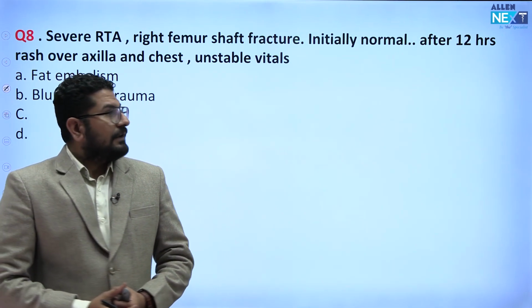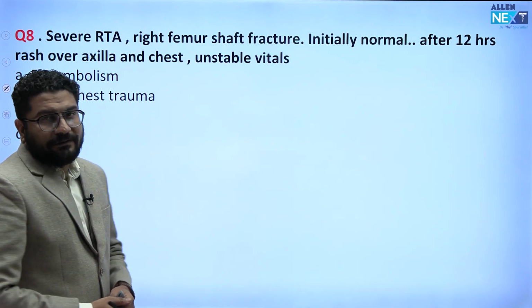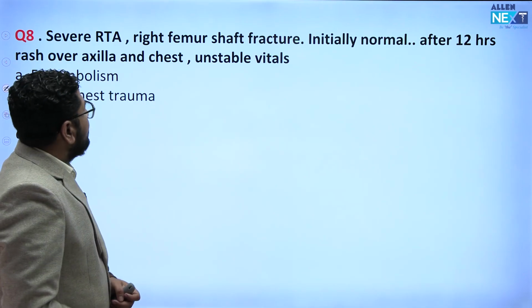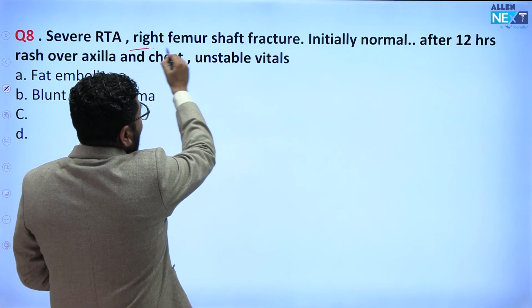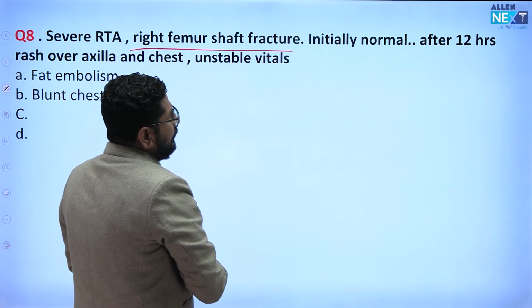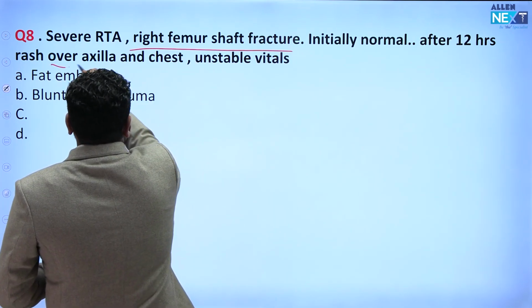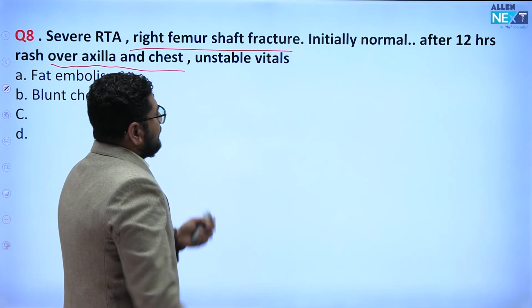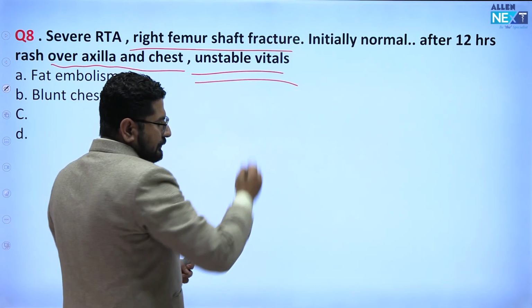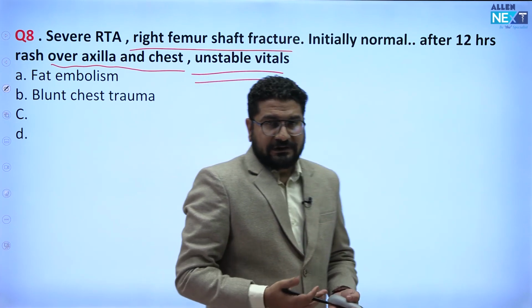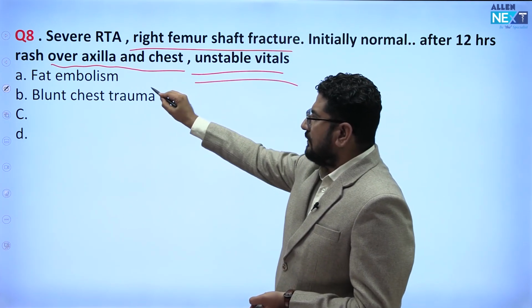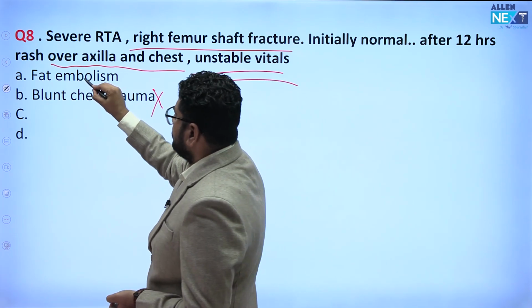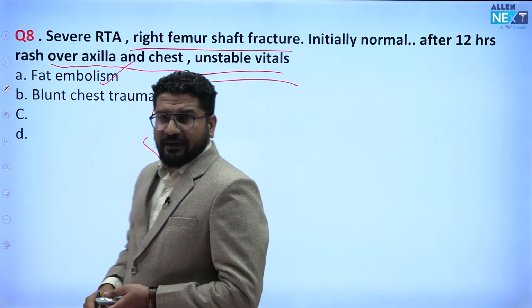Now let's see the next question, again a clinical case. Most of you have done it correct. I could not get the other two options. So let's see: severe road traffic accident, right femur shaft fracture. Initially normal, after 12 hours, rash over axilla and chest. Vitals are unstable. Some students are telling me some vitals were given, but generally they were unstable. So in that case, what is it? It is not a chest trauma, it is a case of fat embolism.